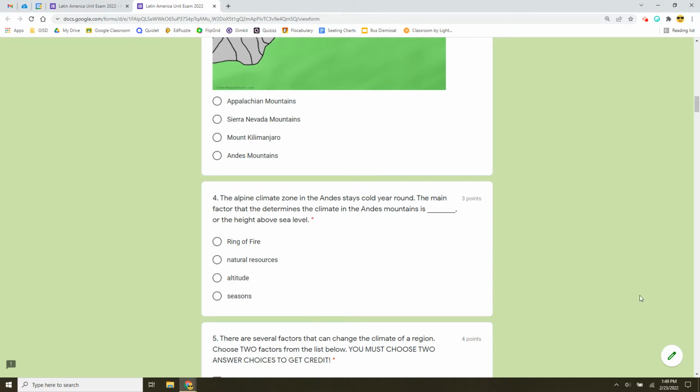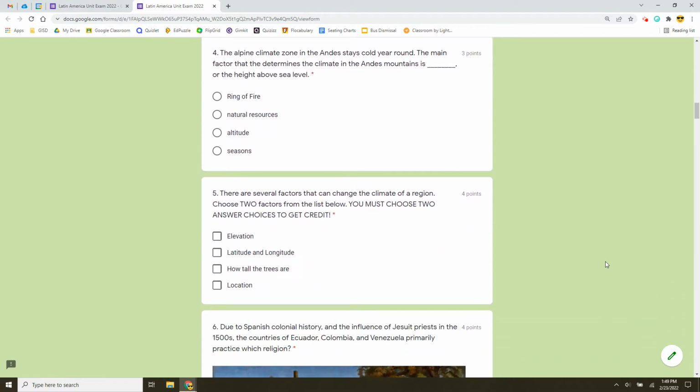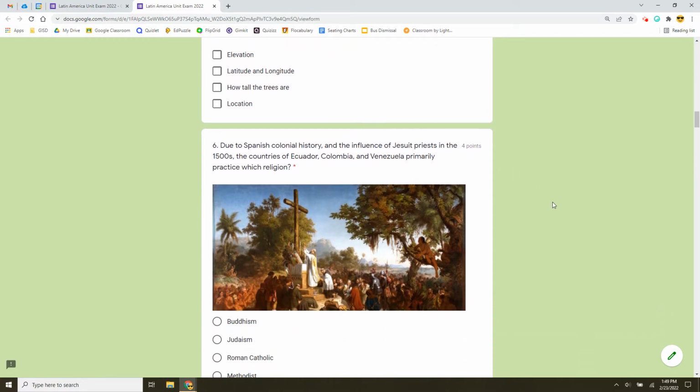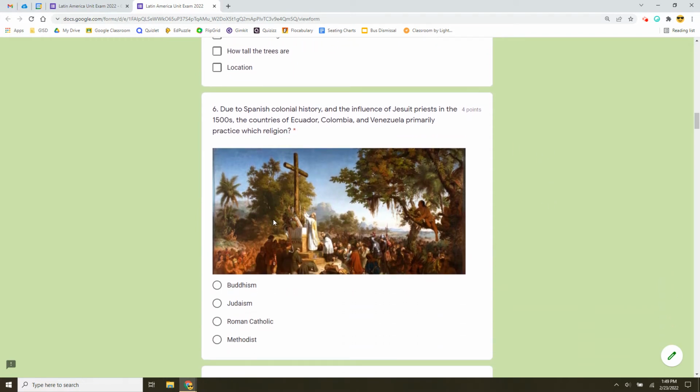Number five, there are several factors that could change the climate of the region. Choose two factors from the list below. You notice that there are four answer choices. You must choose two answer choices to get full credit. The two factors that can change the climate of the region: elevation, latitude and longitude, how tall the trees are, or location.